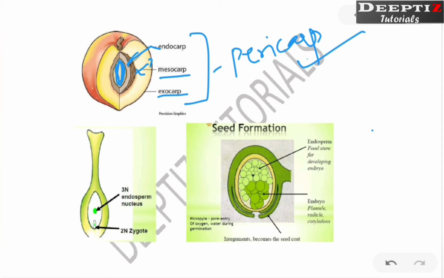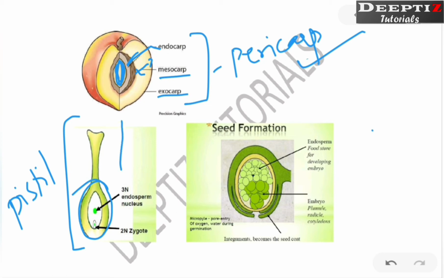So you can understand now, this is the complete female reproductive part, the pistil, right? This is actually the pistil. Now where will all the structures be? This much is going to convert into this one. We know that this layer is termed as ovary. This ovary is going to become this much fruit part, or else we can say pericarp, right?